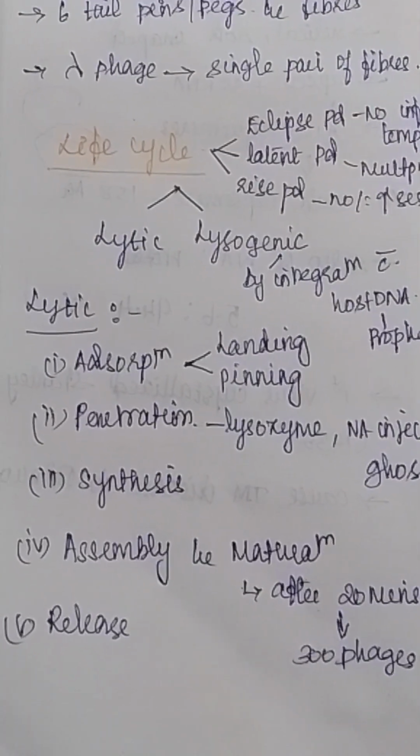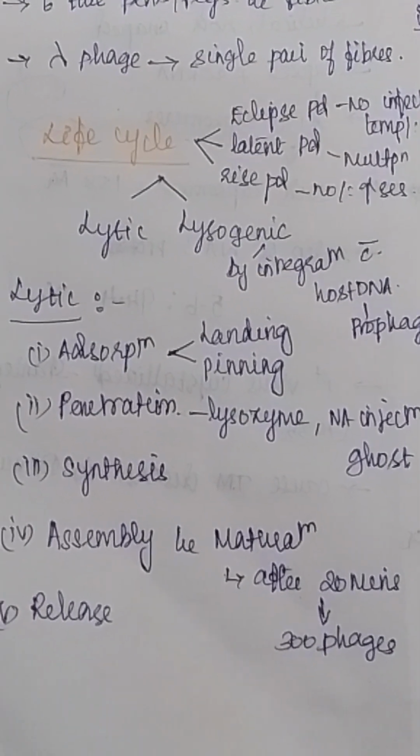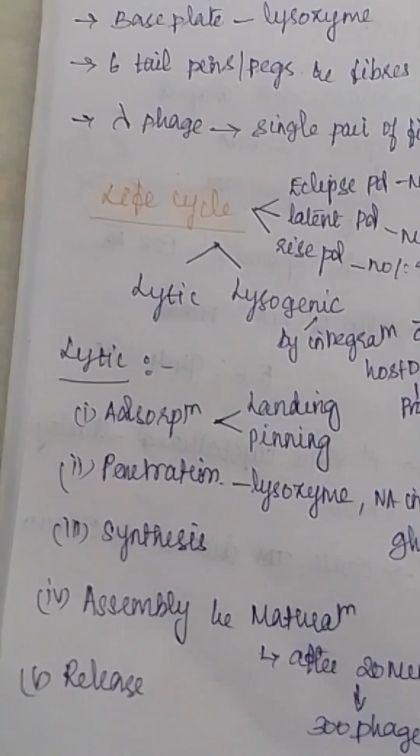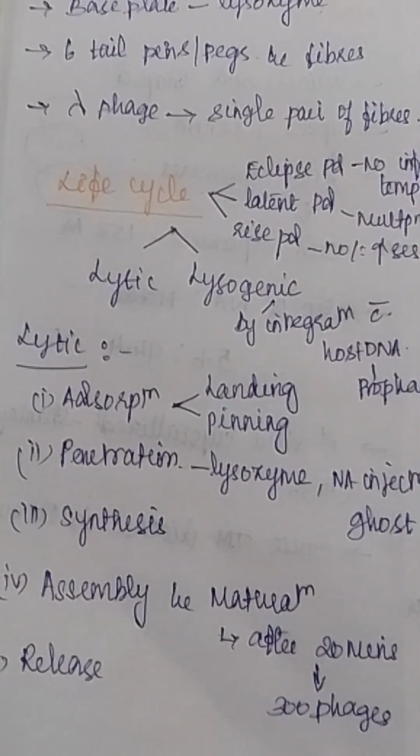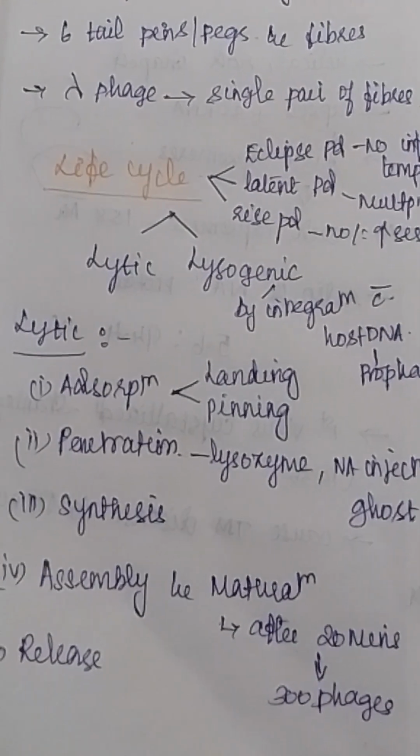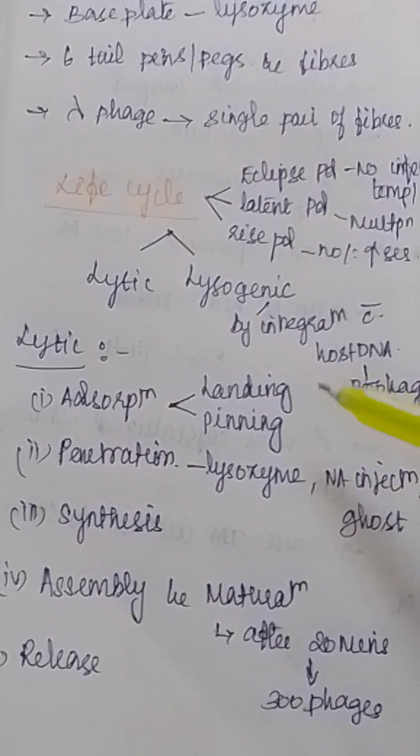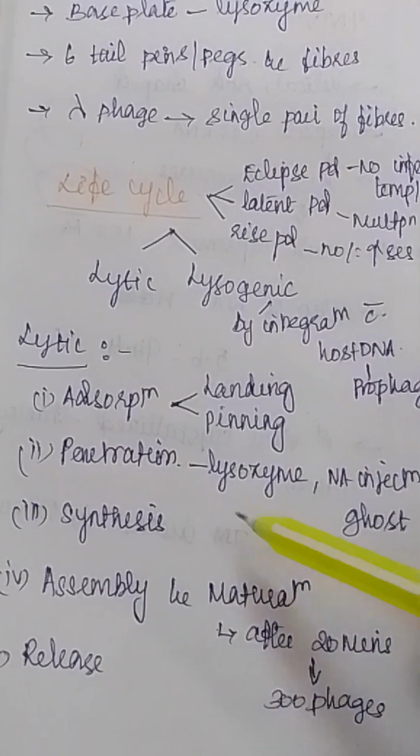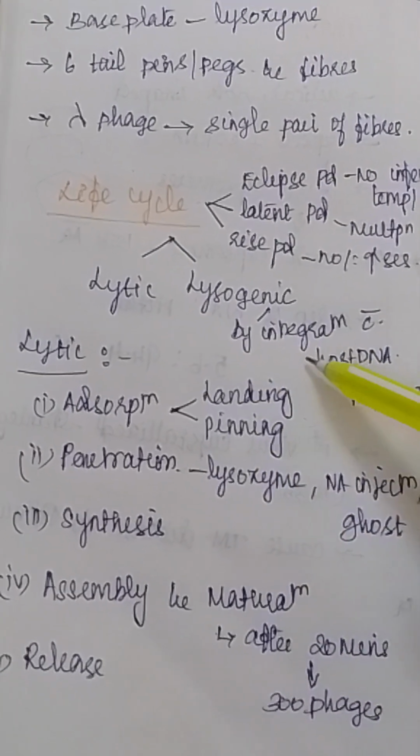recognizes the host bacterial cell and will adsorb on the host surface, that is the bacteria surface, and this recognition is called landing. So the first step is landing. Here the phage, that is the virus, recognizes the bacterial cell. This is called landing.